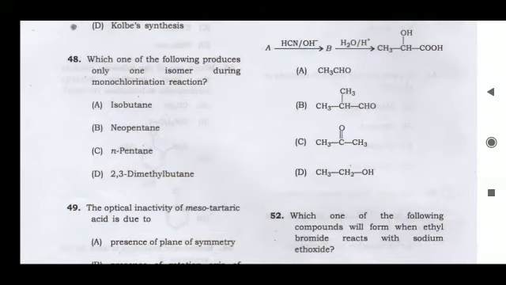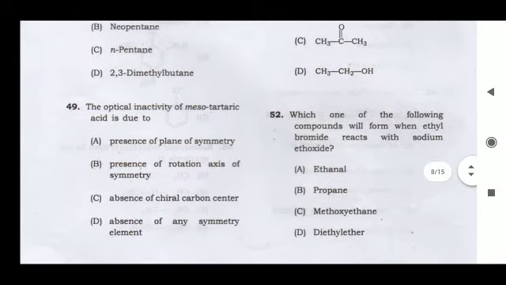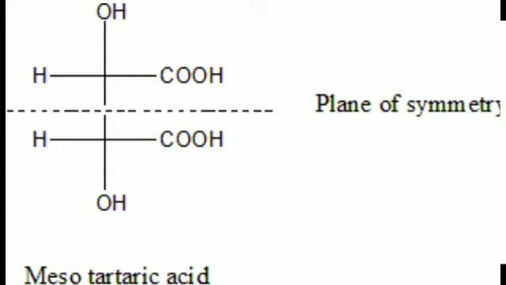Next, question number 49. The optical inactivity of mesotartaric acid is due to the plane of symmetry. What actually happens in mesotartaric acid is that if we fold the molecule, it overlaps, and that's why it has a plane of symmetry. So option A is correct.